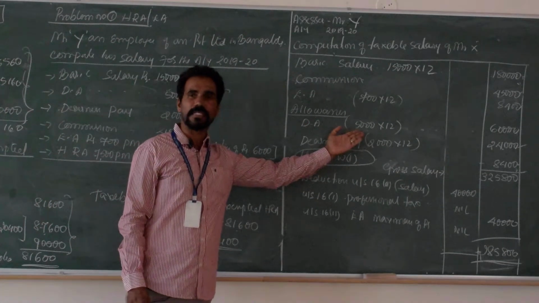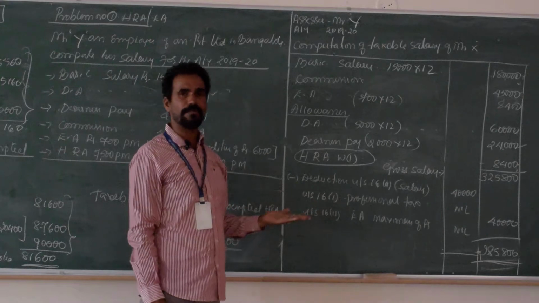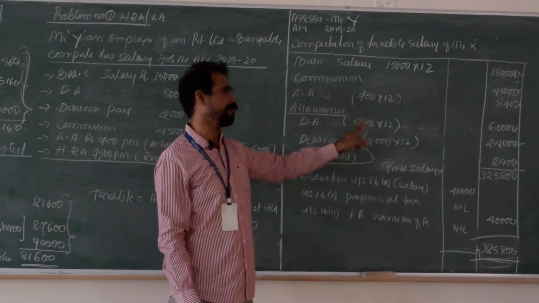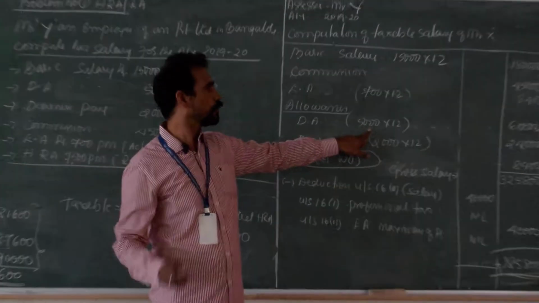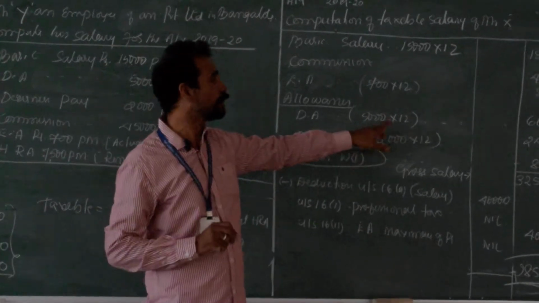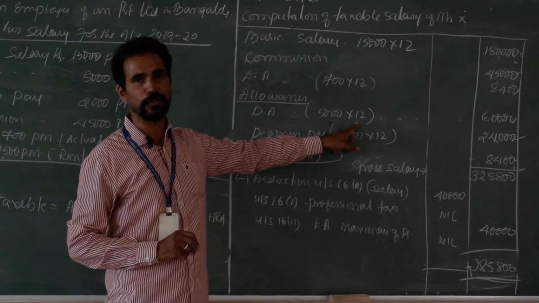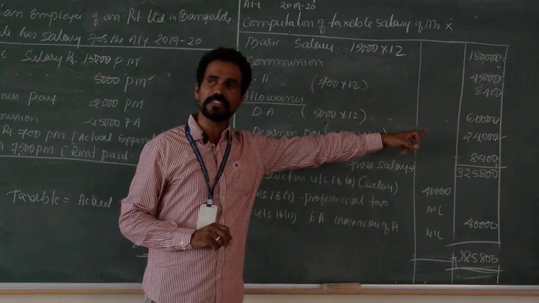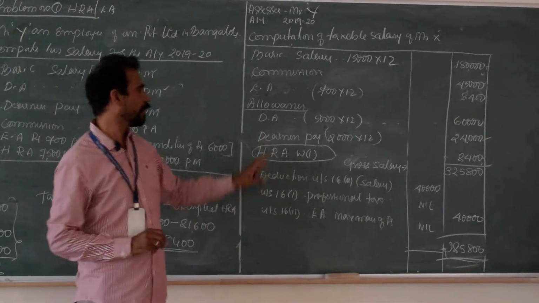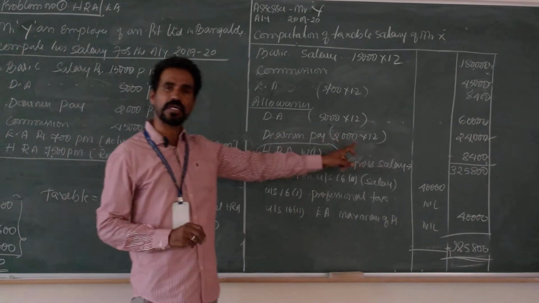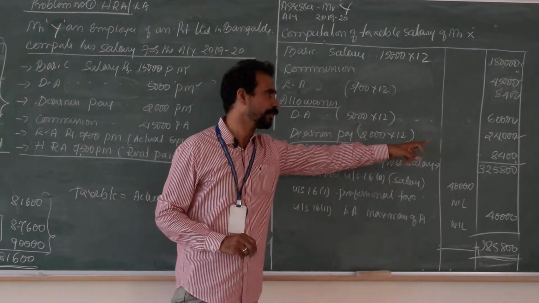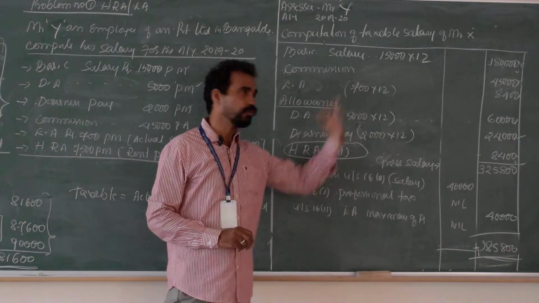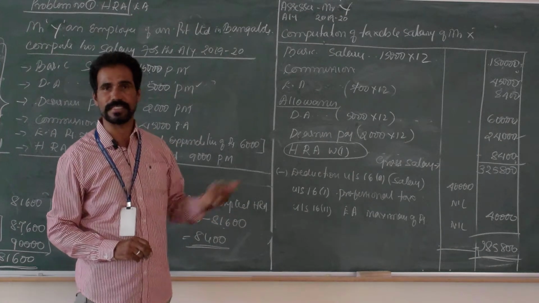Next, allowances. What is the DA amount? It is given directly. In the previous example it was a percentage, but now it is given as an amount only. What is the amount per month? 5,000 per month into 12, total amount 60,000 per annum. Next, DP 2,000 per month into 12, 24,000. Total DA and DP both come to around 84,000.